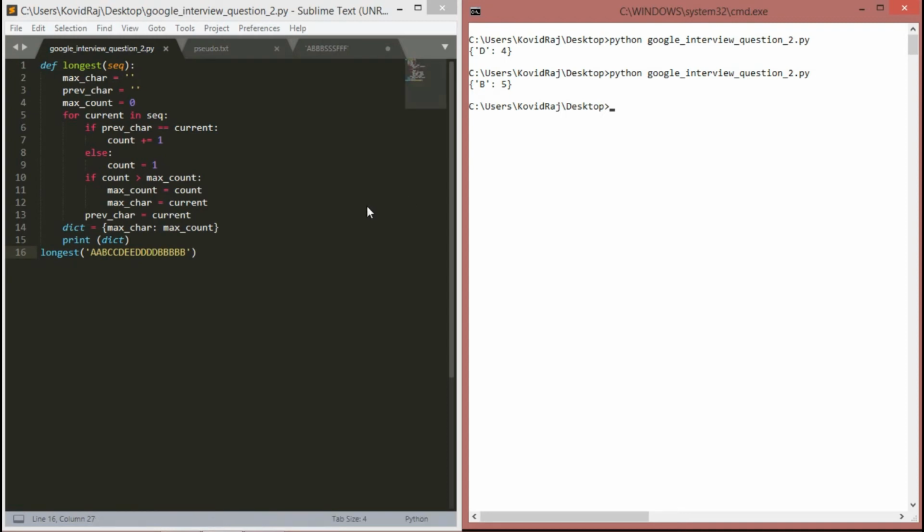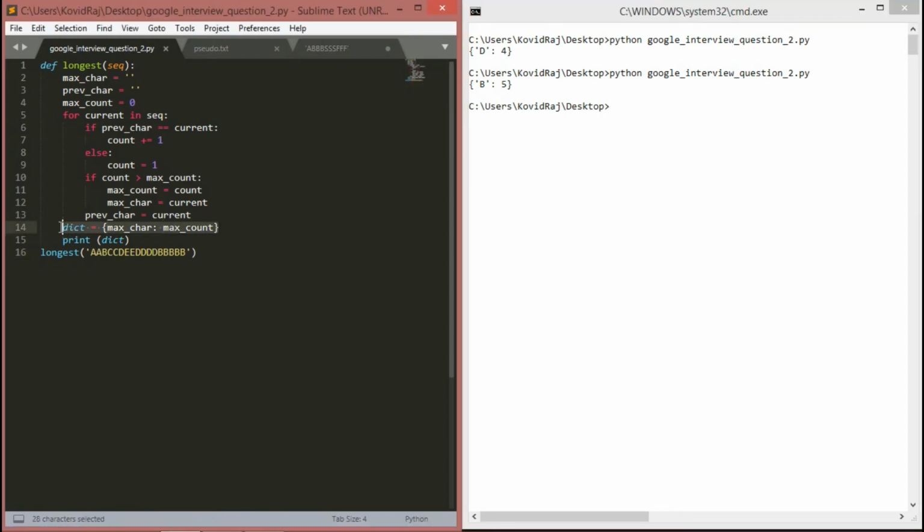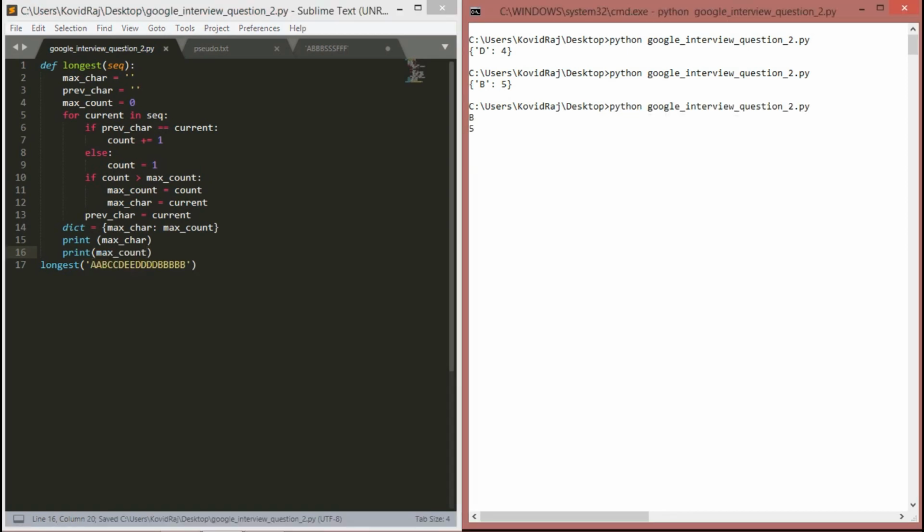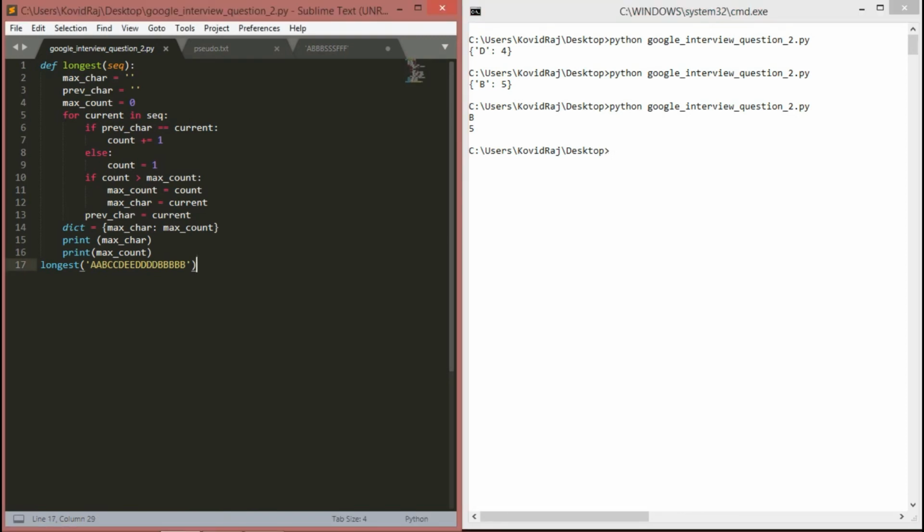So it's a simple process, guys. You can also customize your output however you want. Like if you want, you can print max char and then print max count, right? Then it will be printed like this. But the efficient way to do this is the previous method.